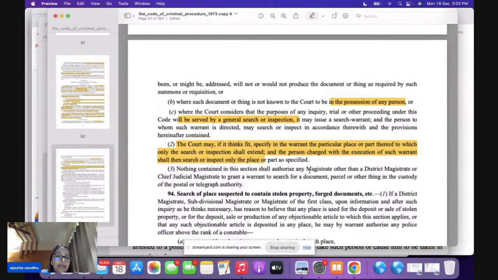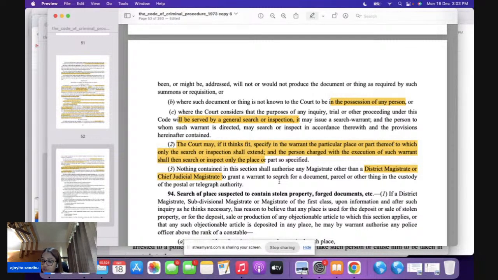Nothing in this section shall authorize any magistrate other than a DM or a CGM. Very, very important question here. If you want to search for a document, a parcel or a thing which is in the custody of the postal or a telegraph authority, only 2 people have the authority to make the search there, which is a DM or a CGM.